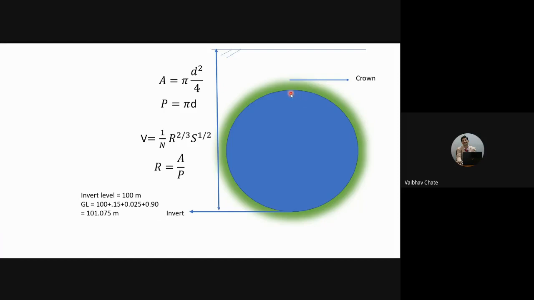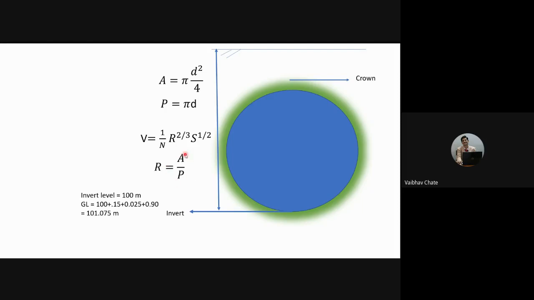So diameter means we'll be considering the interior diameter, not the exterior diameter. Okay, internal diameter will be considered. So radius is d by 2. Area is equal to pi by 4 d square. That is what the cross-sectional area is going to be. The wetted perimeter is going to be pi multiplied by d.